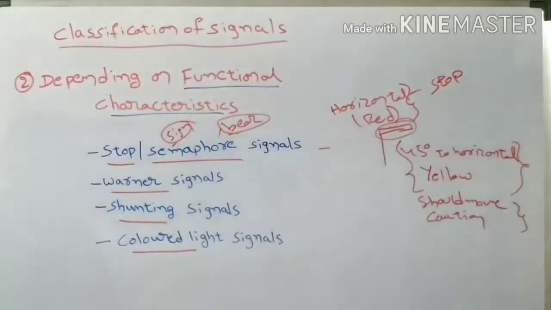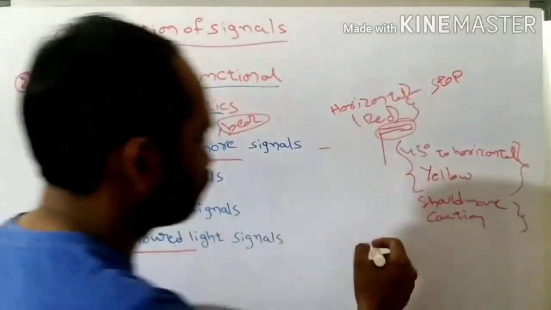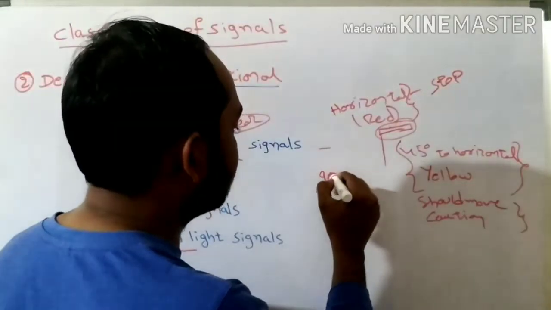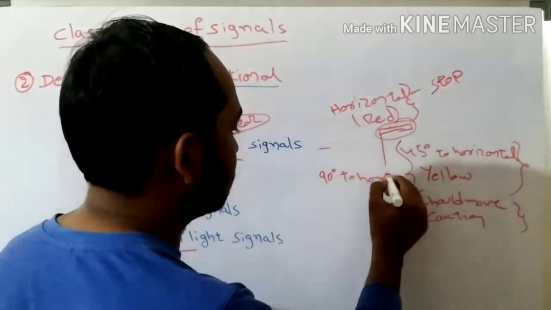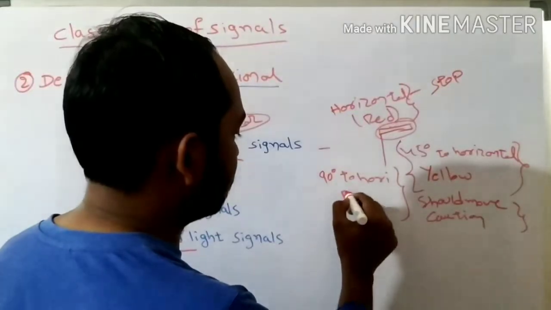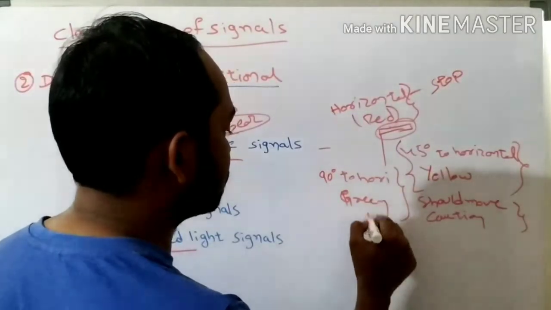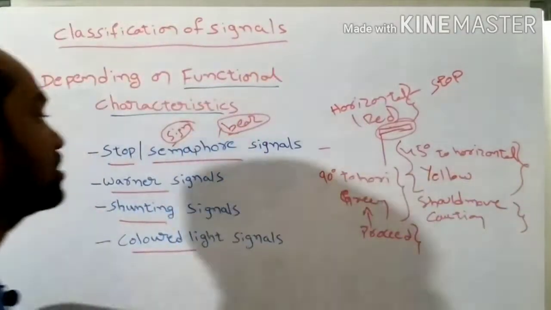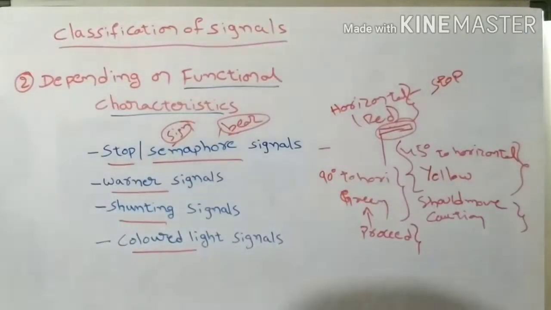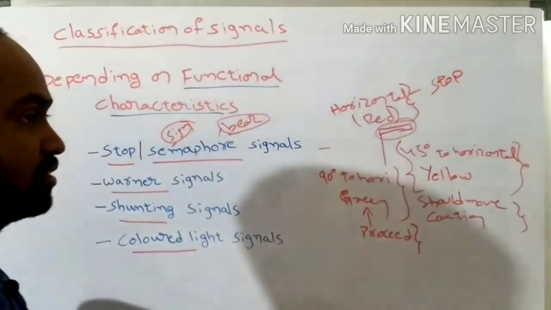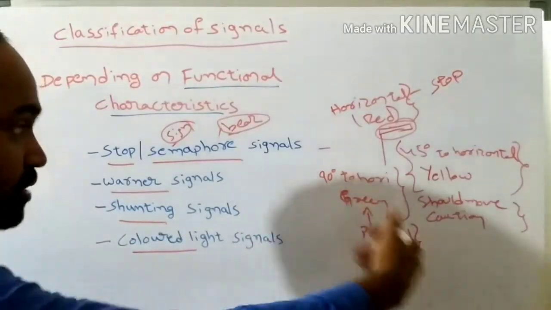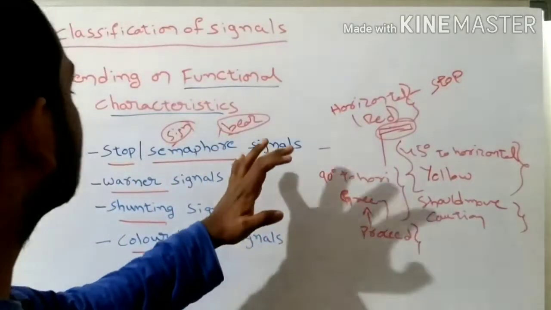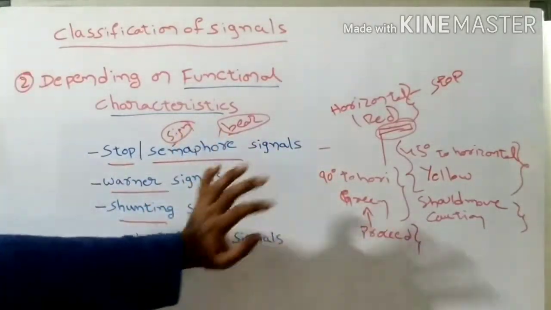And next, if the wing is 90 degrees to horizontal, it means vertical, or in case of color it will show green color, okay now. So the driver can proceed with the train, understand or not? So these are the guidelines given by the semaphore signals to the loco pilot. These signals have been provided just behind the railway station, at the starting point of the railway station, understand or not?